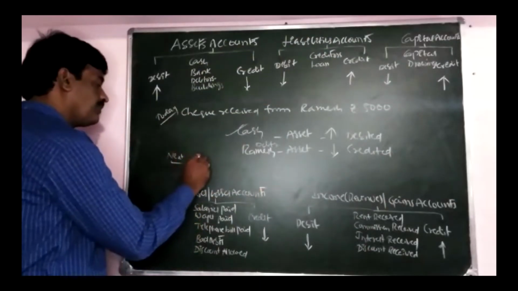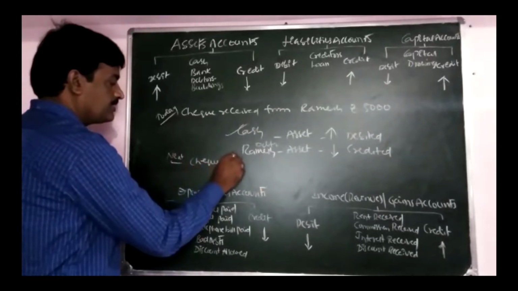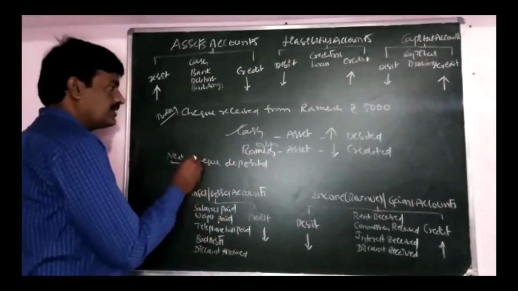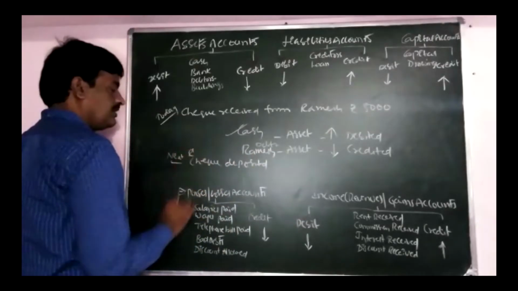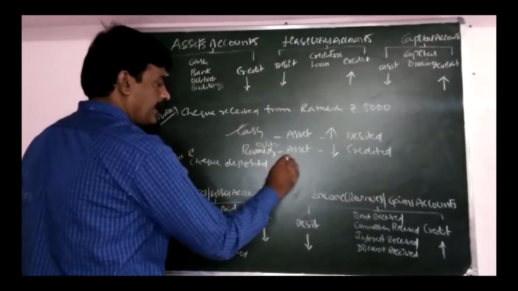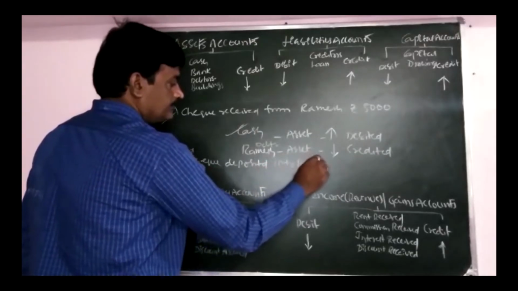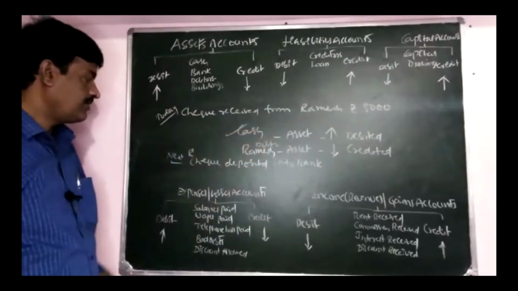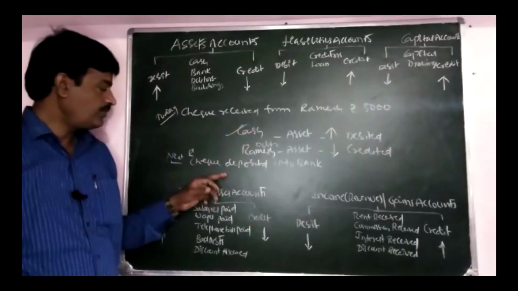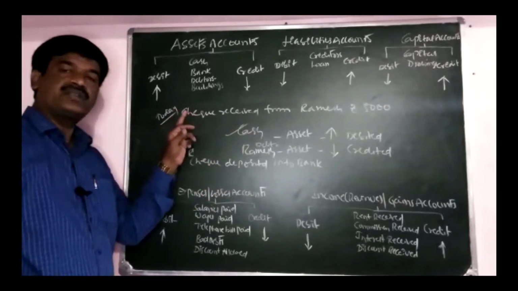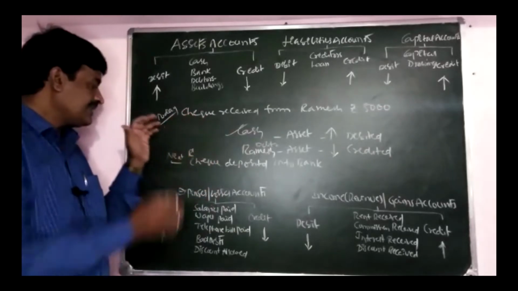So check deposited, Ramesh check. What do we have to assume? We assumed cash yesterday.